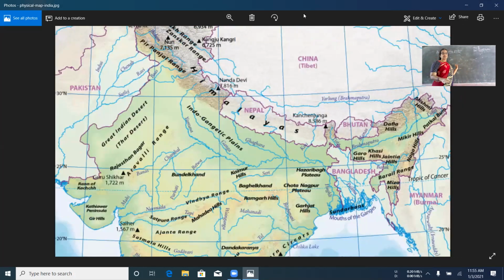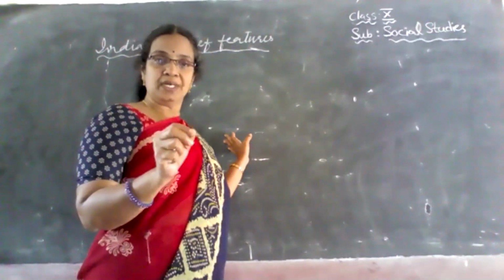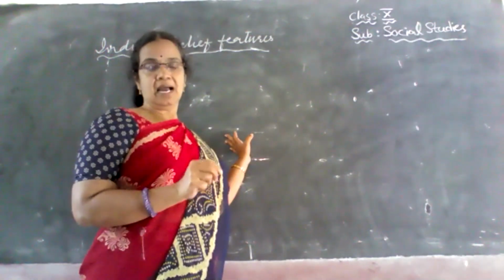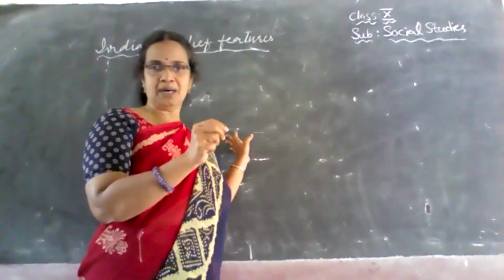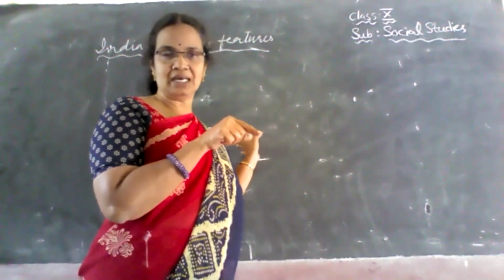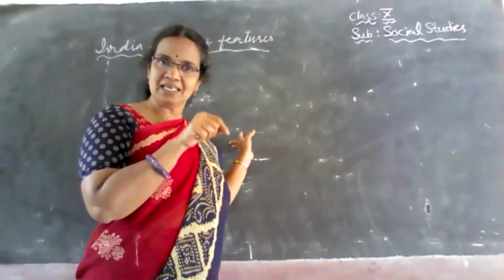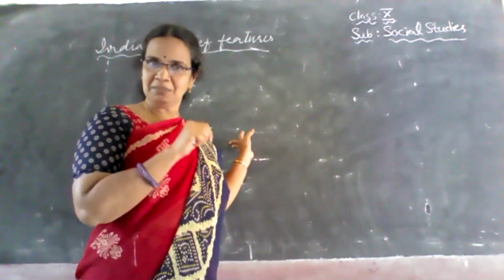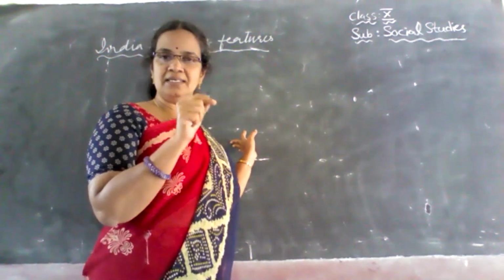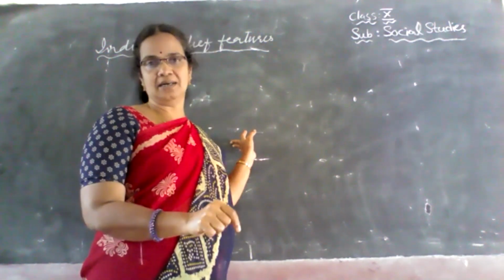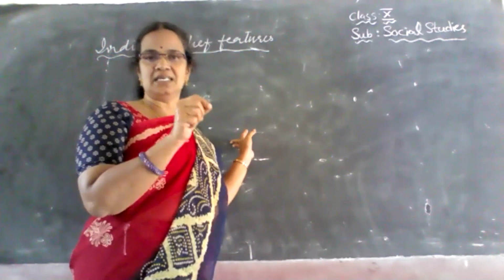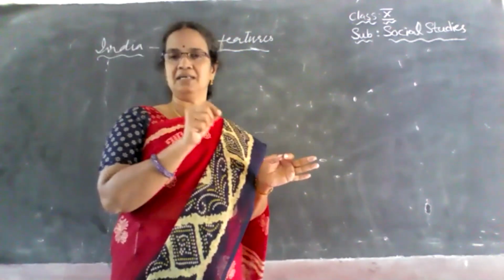And the 82 degrees 30 minutes longitude is passing through our country. It is passing through Allahabad. And I think you can remember what we have learnt in earlier classes, that it passes through a place in Andhra Pradesh also. Can you name that place? It's Kakinada. The 82 degrees 30 minutes longitude passes through Kakinada, that is, through Allahabad in our country, and the mean time of that place is considered to be the Indian Standard Mean Time.